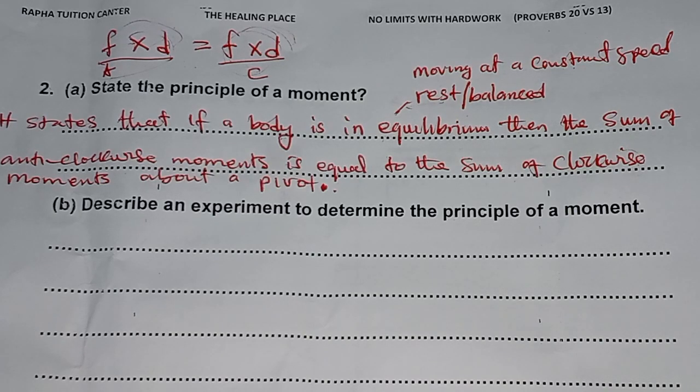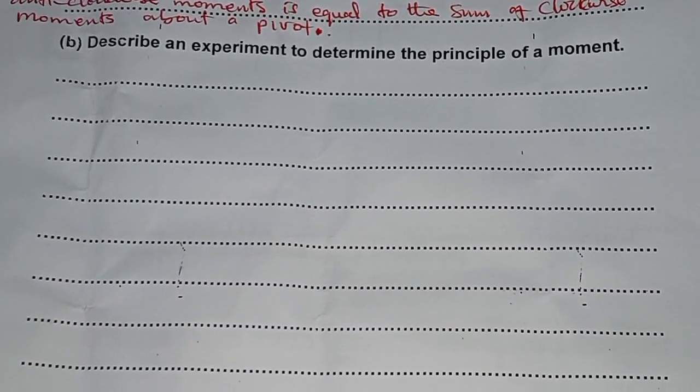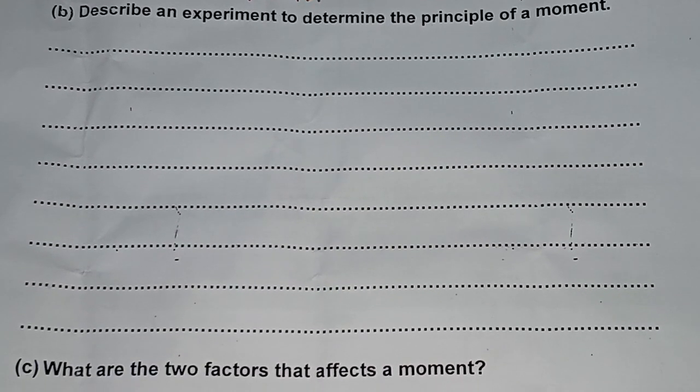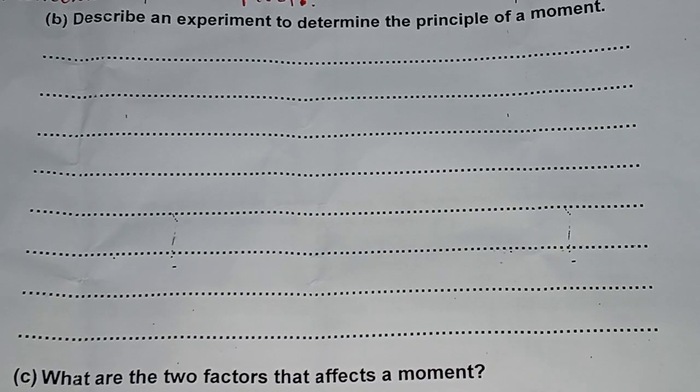Part B. Describe an experiment to determine the principle of a moment.